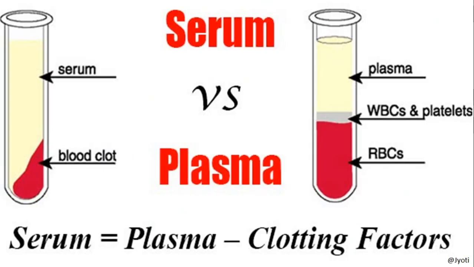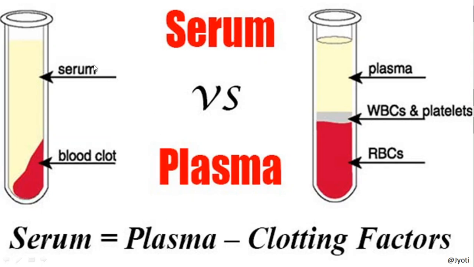Now here you can see, if anybody asks you what is serum, can you define serum? Serum is the plasma minus clotting factor. That means plasma without clotting factor is called serum.